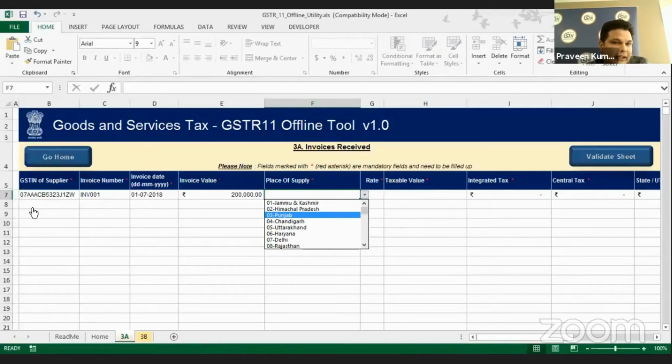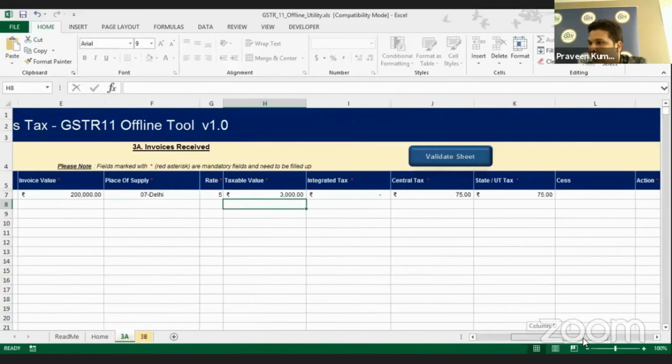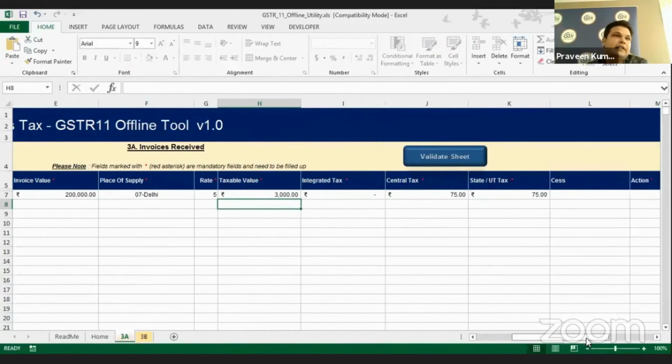Let's say in this case I am taking the example of 07. 07 stands for Delhi, as you can also see from here. If there is any supply within the same state, let's say Delhi, and you have a line item of 5%, and let's say a taxable value, you just need to enter, let's say 3,000 rupees. You can see CGST and SGST get calculated automatically. So you need not worry about how the CGST and SGST are to be entered.